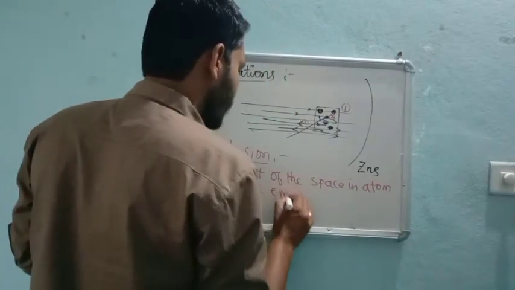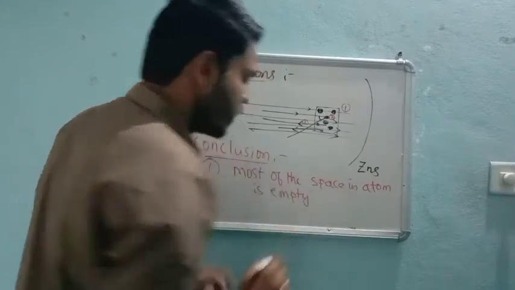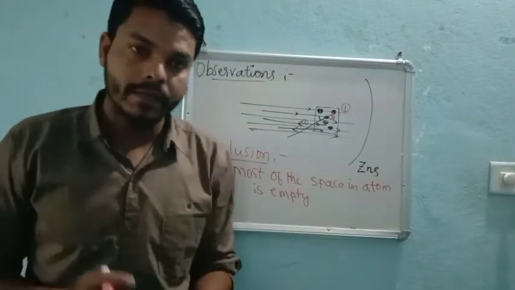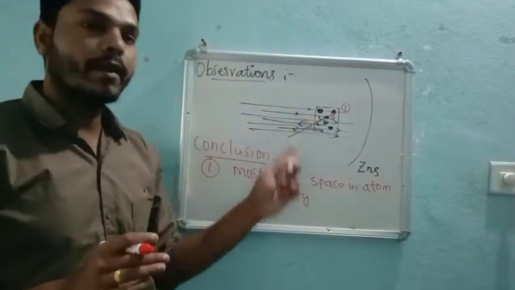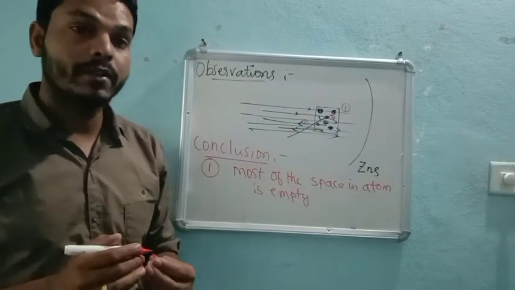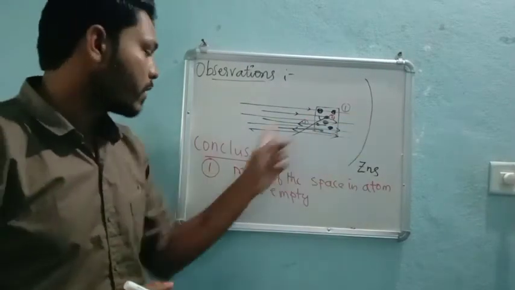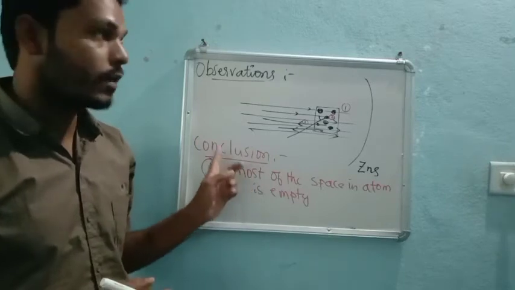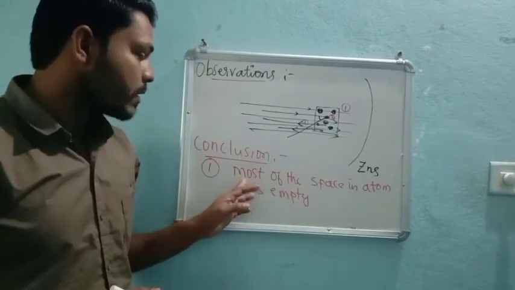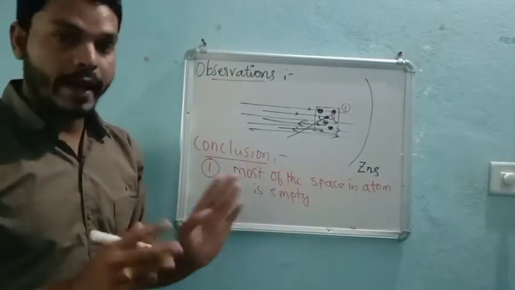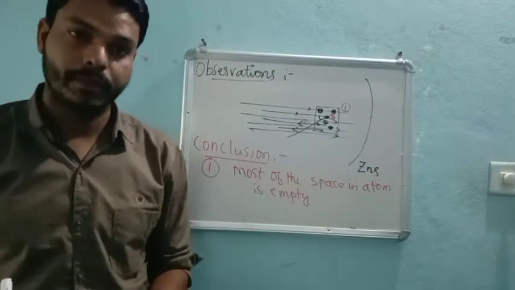That's why they are passing through the gold foil, right? So the first observation explains that most of the space present in an atom is empty, right?